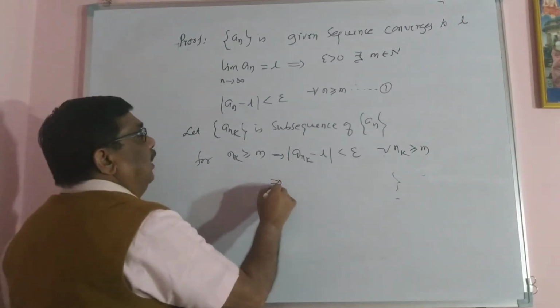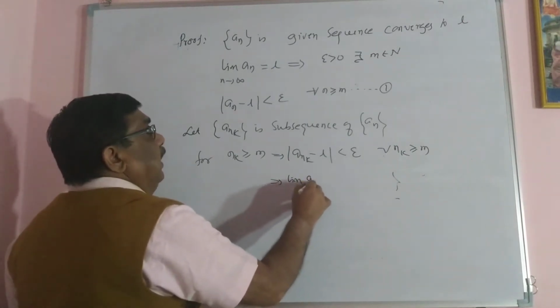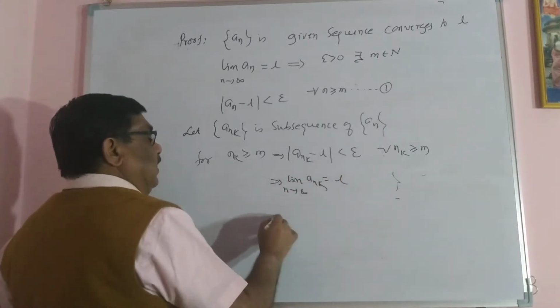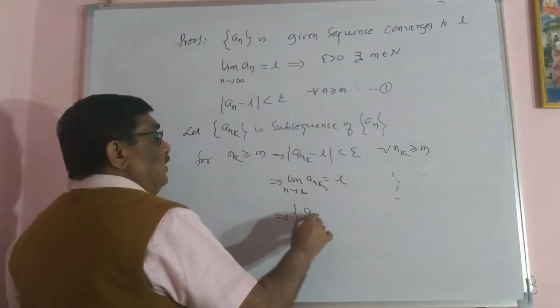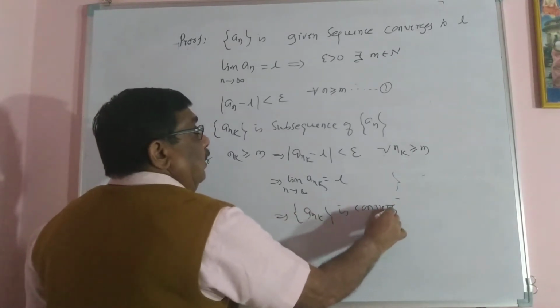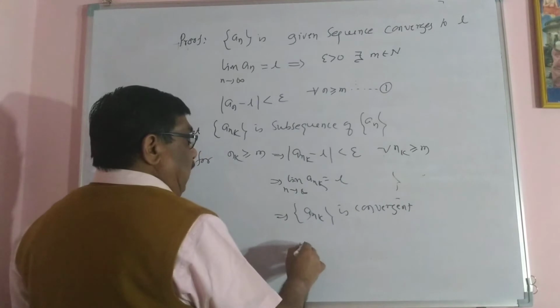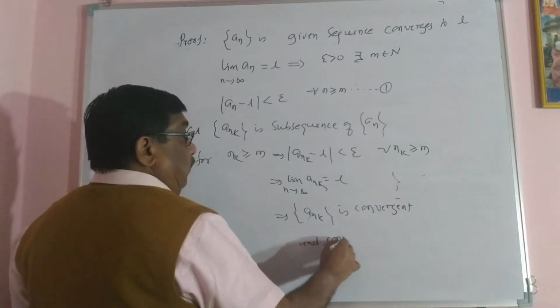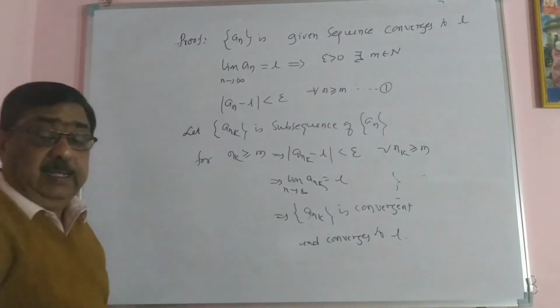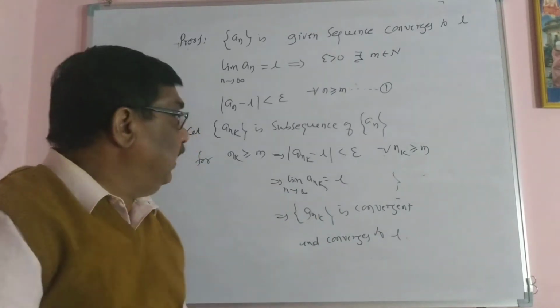Definitely this shows that limit Ank as n tending to infinity equals L. This implies the subsequence Ank is convergent and converges to L. That's all. This is a simple theorem.